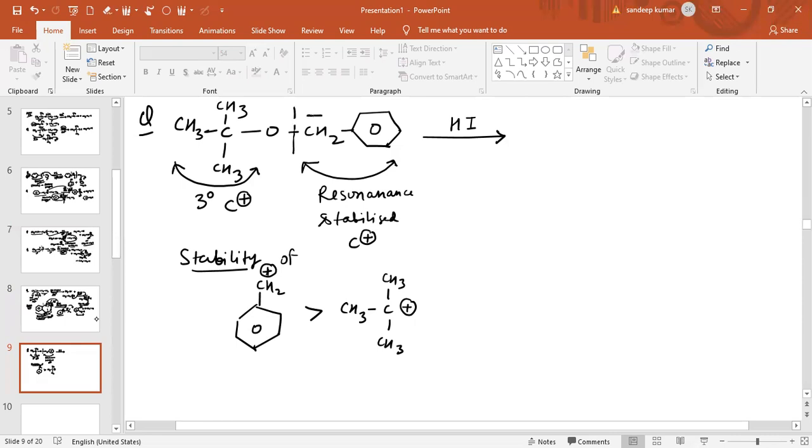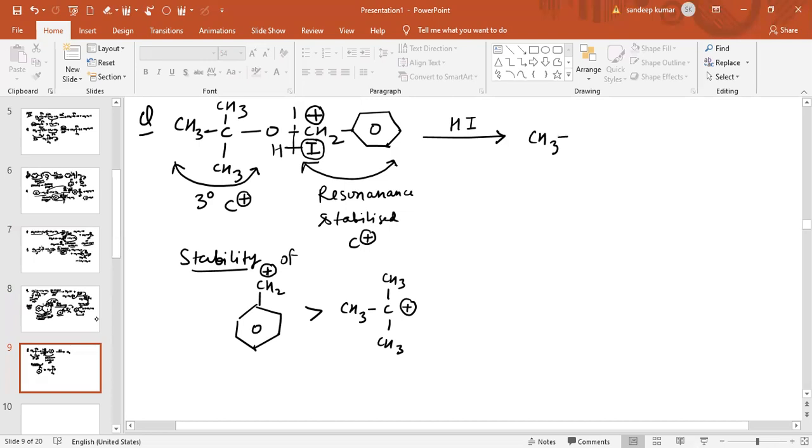Positive charge will be generated on this carbon because the resonance stabilized carbocation is more stable. So CH2 and H will go with oxygen. The product obtained, so basically this is the iodine group. The iodine group will move with the carbon atom which is more stable. So the resonance stabilized carbocation is basically more stable. Therefore iodine will move with the resonance stabilized carbocation.